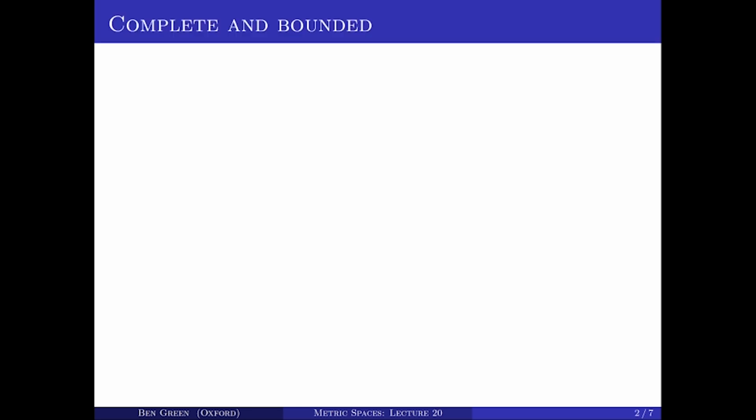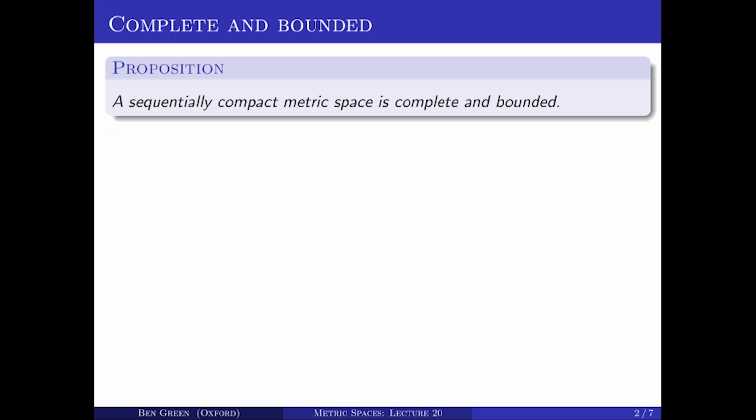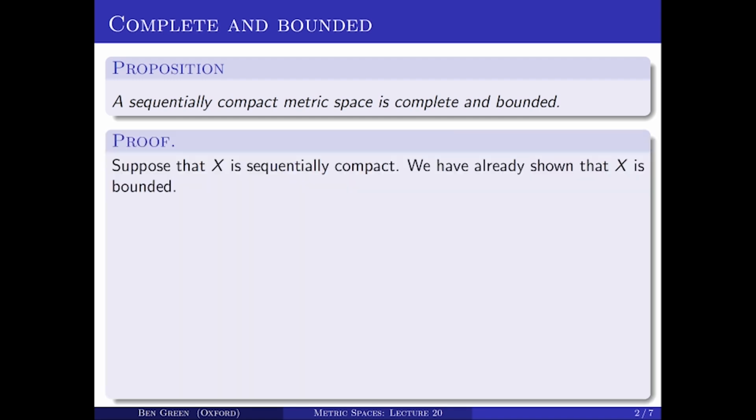So let's start by proving a sort of baby theorem in this general direction. I'll prove the following proposition. A sequentially compact metric space is complete and it's bounded. So not totally bounded, like I just said, just bounded. Let's prove that. Let's call the space X. Suppose X is sequentially compact. We've already shown that X is bounded. So I just want to show you that X is complete.